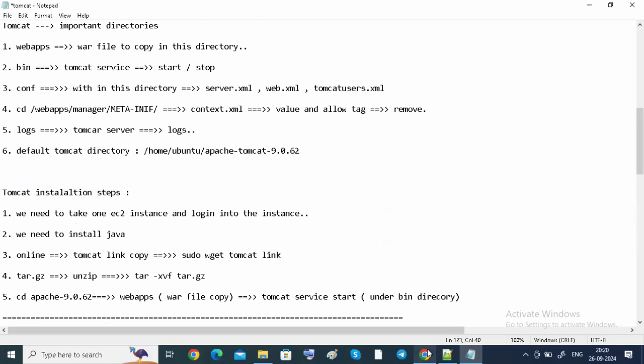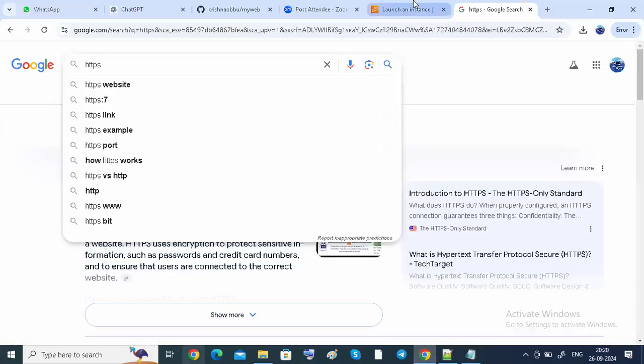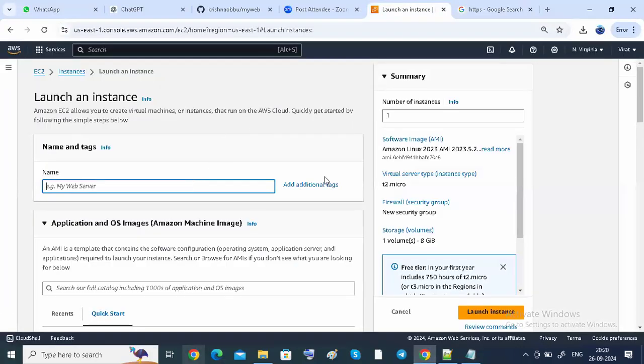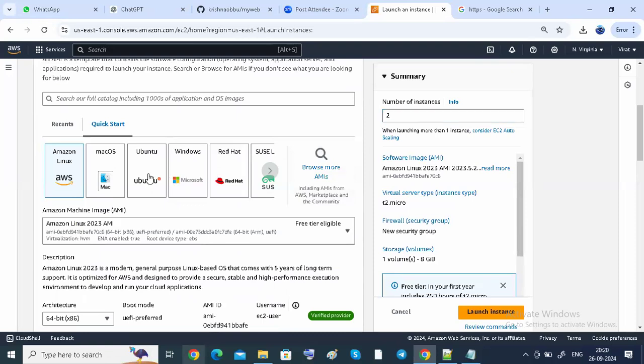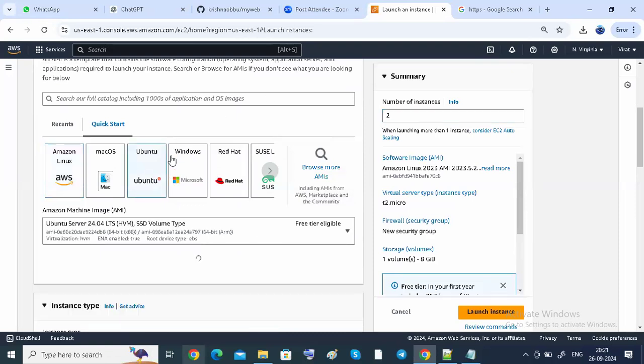Today I'm going to do it practically. One more time, I will show you guys. I want two instances: one is Maven, another one is Tomcat. With security, we are going to see it here today.